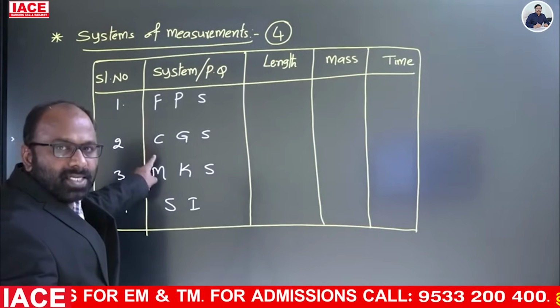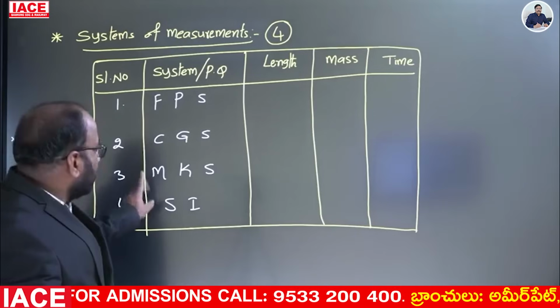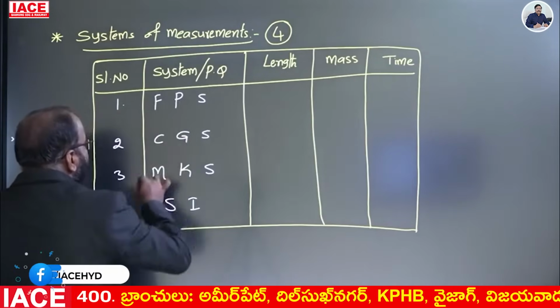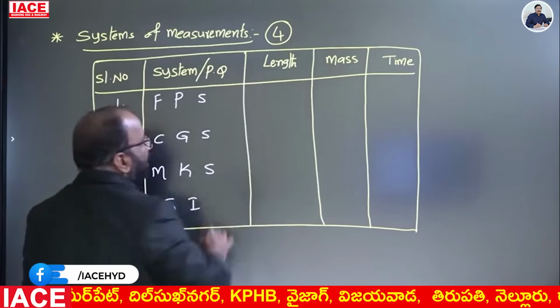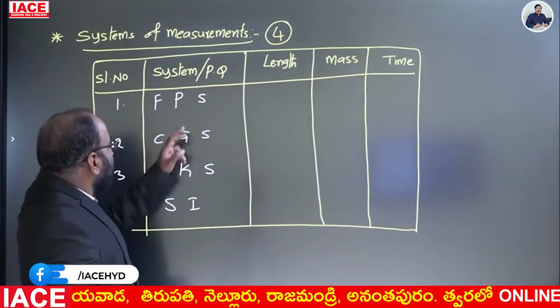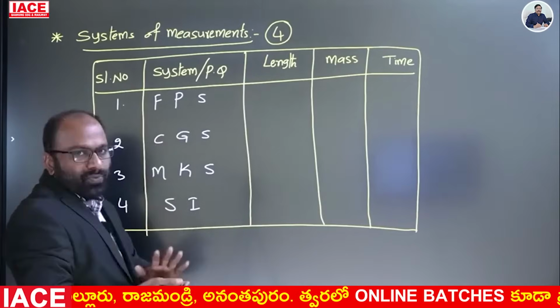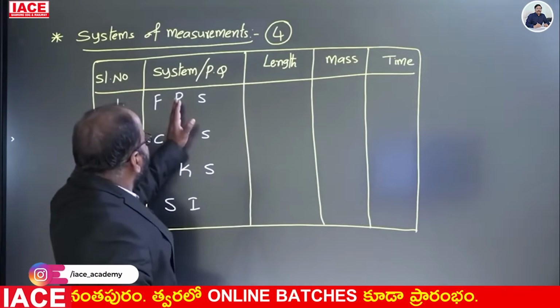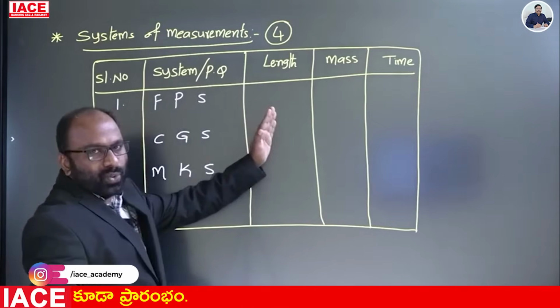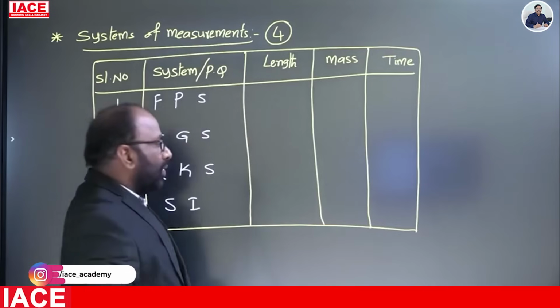FPS, CGS, MKS, SI. In these, all the first letters indicate the unit of length. First letter F, unit for length. C, unit for length. M also unit for length. Next, second letters in all the systems indicate the mass. Third letter indicates the unit for time, physical quantity.